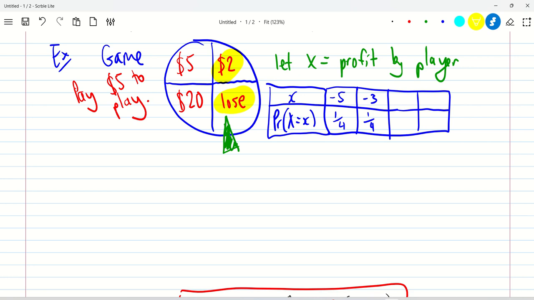Third situation, let's do the 5. You pay $5 and you get $5 back, so your profit will be 0, and the chance of that is 1/4. And the last situation, the one you want to happen if you're the player: you've paid $5 and you've gained $20. So in the end, your overall profit is 15. You're $15 up.